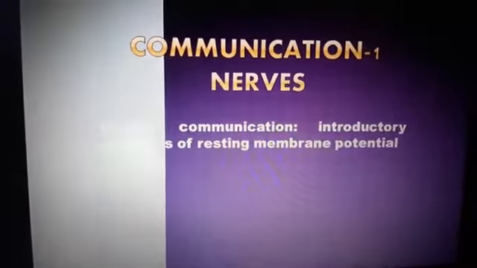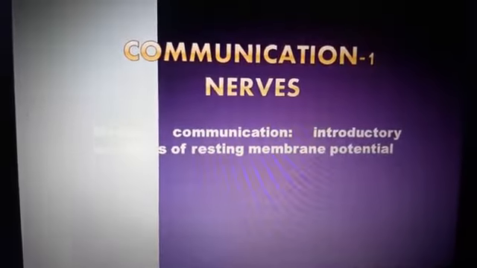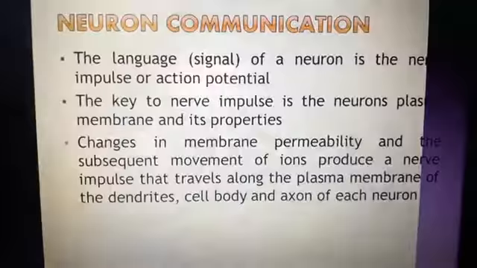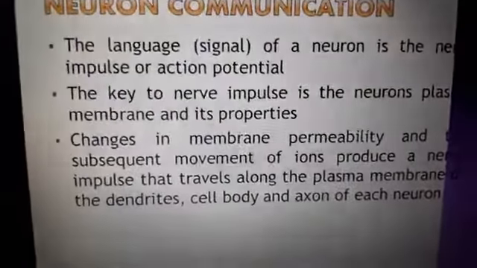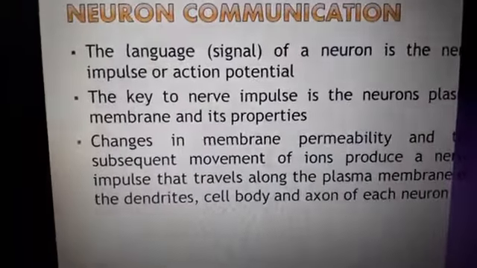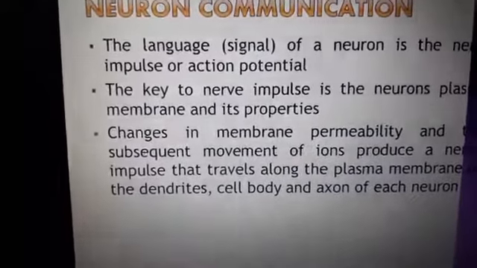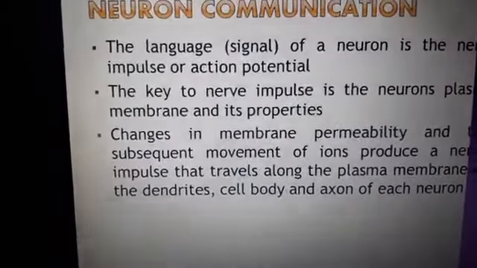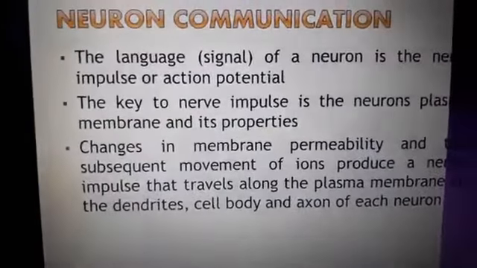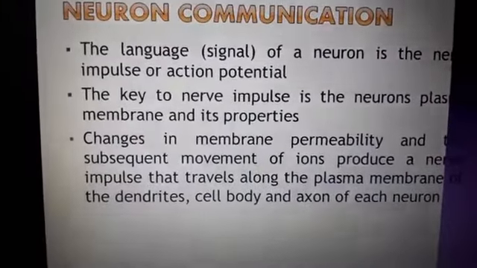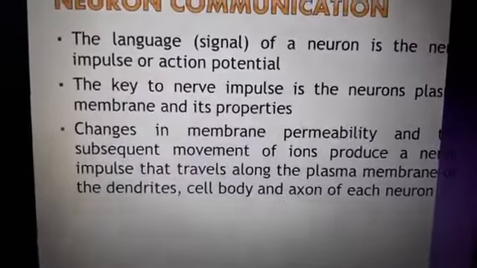After neuron structure and function, we move towards the very next topic, that is neuron communication and the introductory accounts of resting membrane potential. So what is neuron communication? How do neurons communicate with each other? The language of the neuron is basically the nerve impulse or action potential, through which neurons communicate with each other.